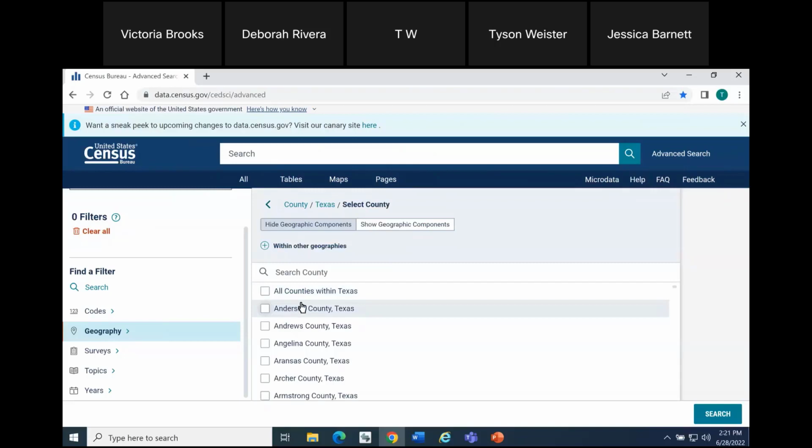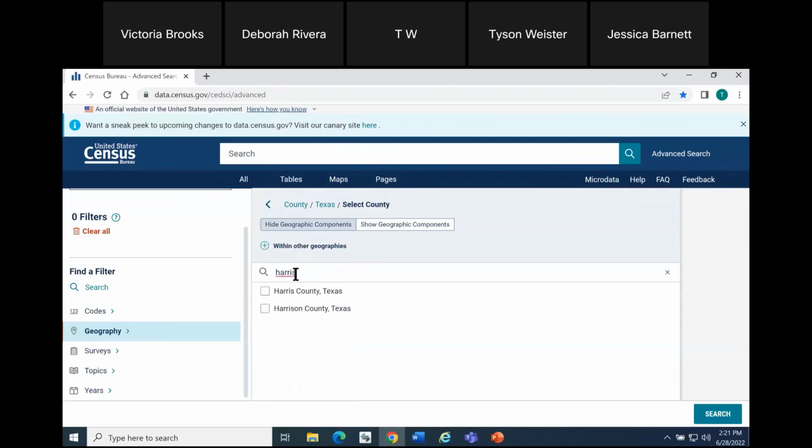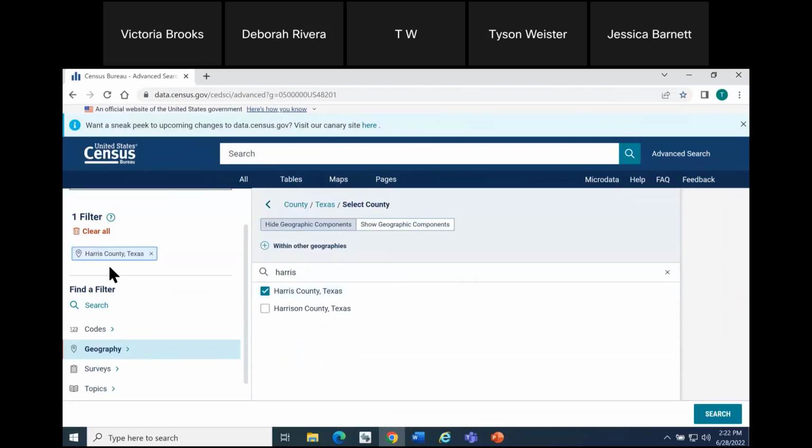So again, I could scroll to Harris, or I can click into the Search Within Filter panel functionality that says Search County. I'll type in Harris, and it will give me a list of any items in the filter panel that contain the text. In this case, there's Harris County, Texas, and Harrison County, Texas. Since I want Harris County, I'll choose the checkbox for Harris County, Texas, and there I've selected my filter.